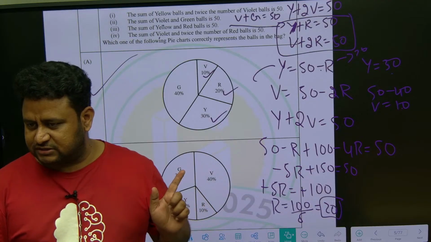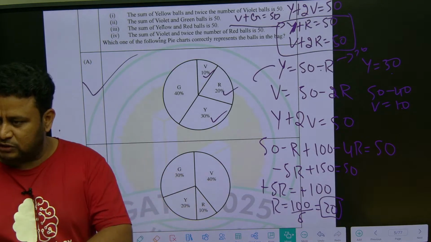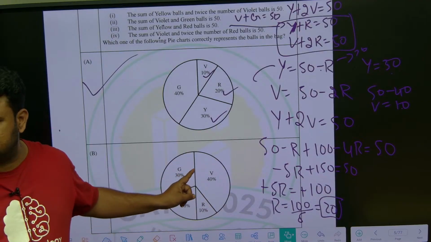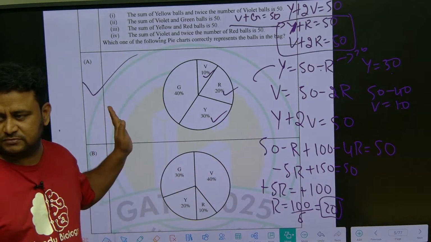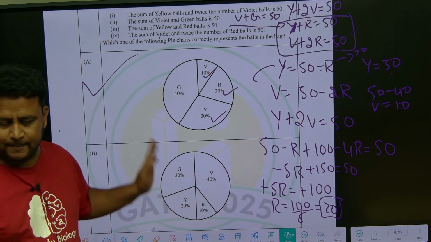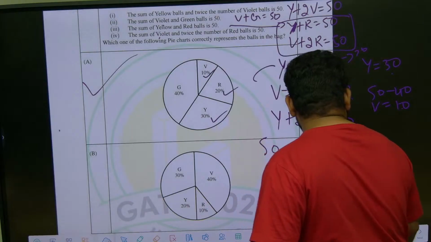Here most of the questions are based on concepts, and you have to use your common sense more. No need to use this calculation and all. Not required at all. Just once you find red, go for the option. That's it. Clear? Okay. Next question.